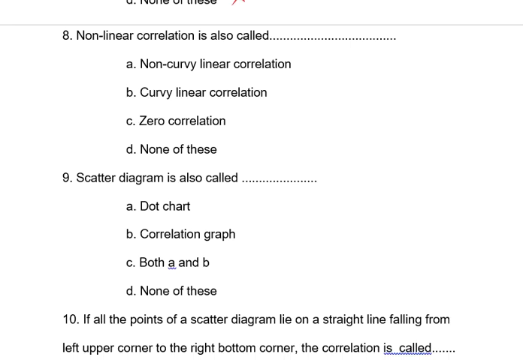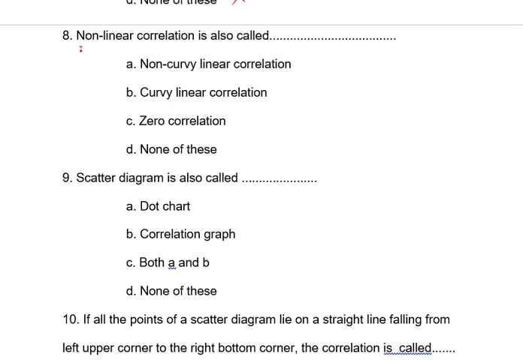Eighth one. Non-linear correlation is also called... What is that non-linear correlation is also called? I think I said that here. Non-linear means the ratio of change is not the same. Ratio of change not the same means it is also called... The options: non-linear, curvilinear, zero correlation, and none of these.